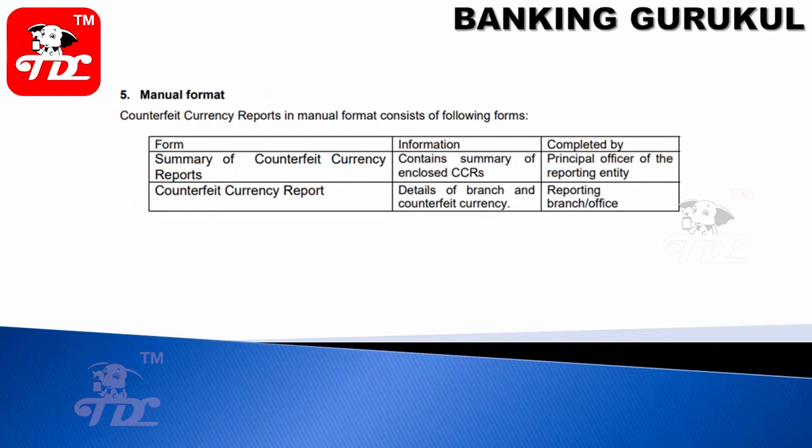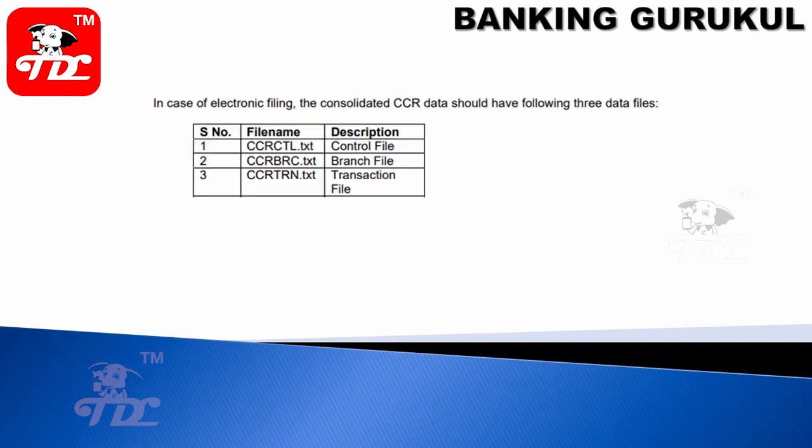If you are submitting in manual format, you send the summary of the counterfeit currency report, the individual incident reports received from the branches, and a covering letter by the principal officer to the FIU. If it is electronic mode, then you have to submit the control file, branch file and transaction file. The control file has the organization details, the branch file has the branch details, and the transaction file has the transactions identified.